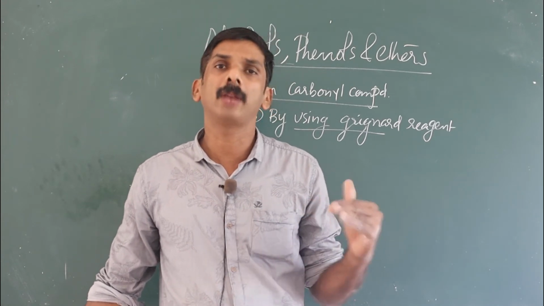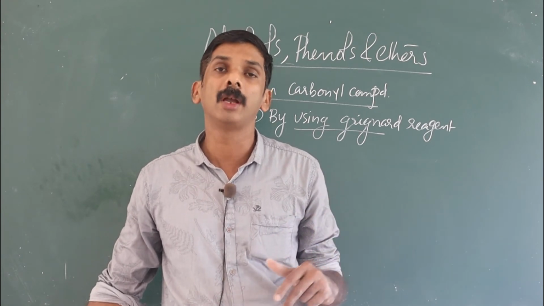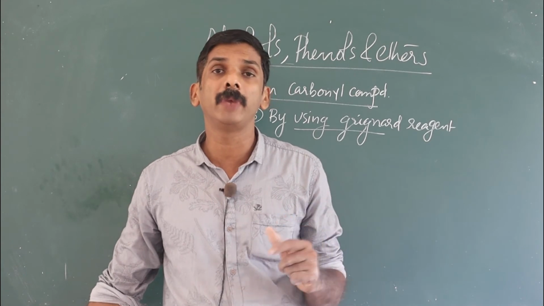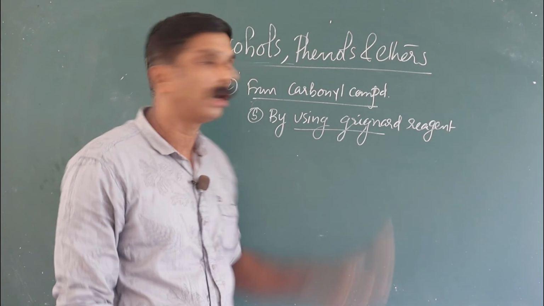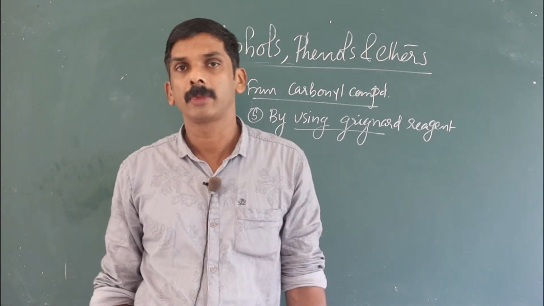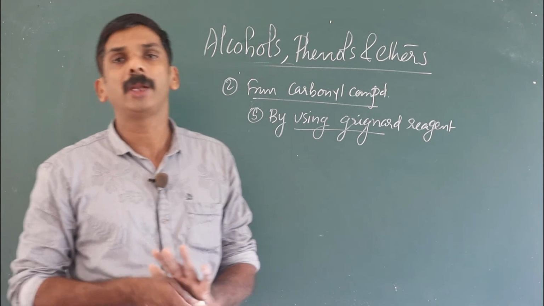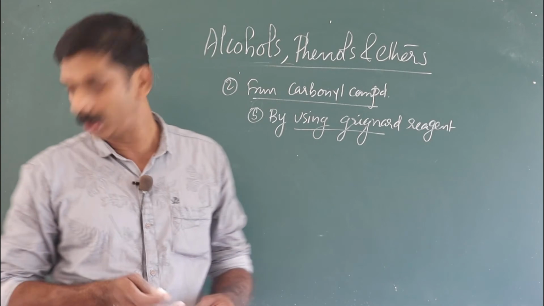In reaction with the metal, you are familiar with two types of reaction. When alkyl halide reacts with magnesium in dry ether medium, we get alkyl magnesium halide, which is nothing but Grignard reagent. Grignard reagent is alkyl magnesium halide, generally represented as RMgX.